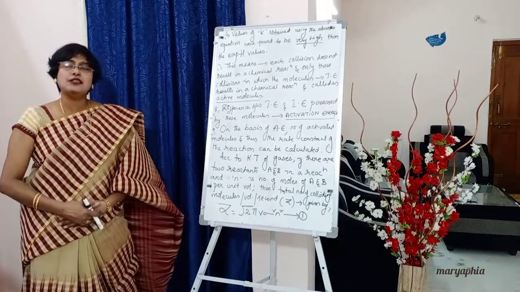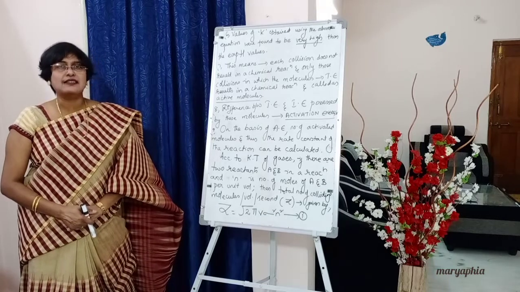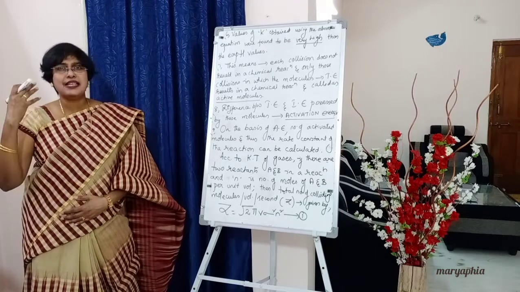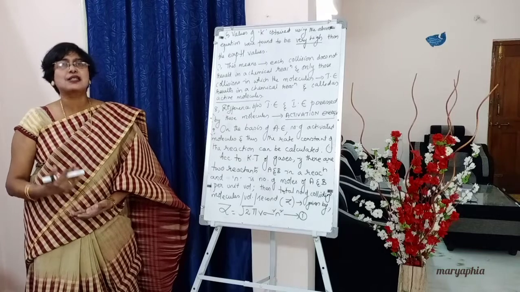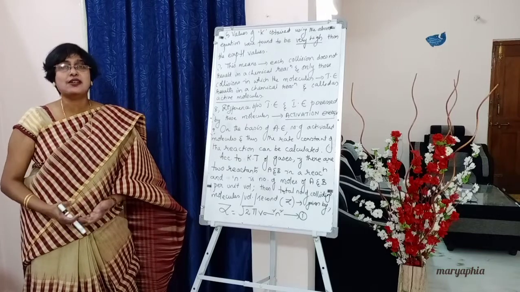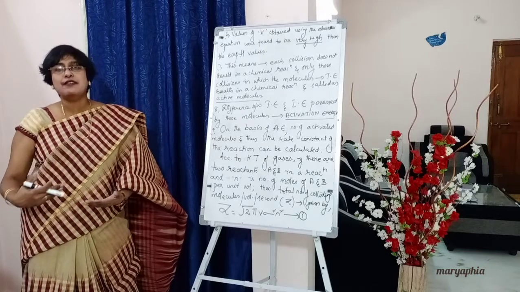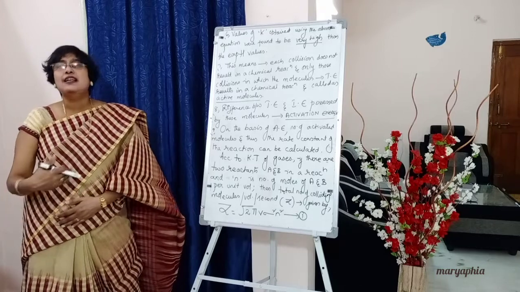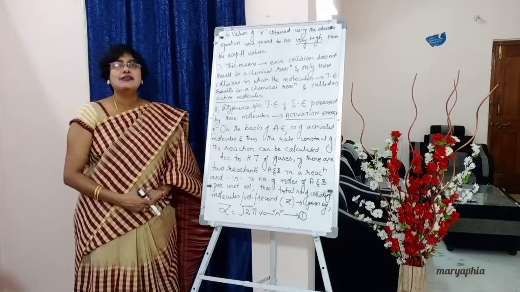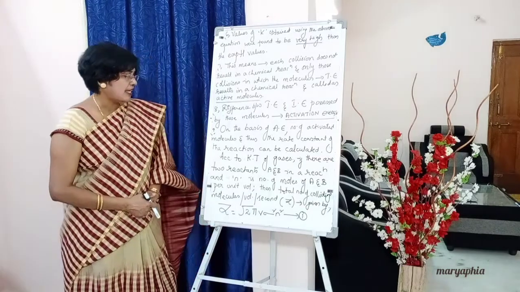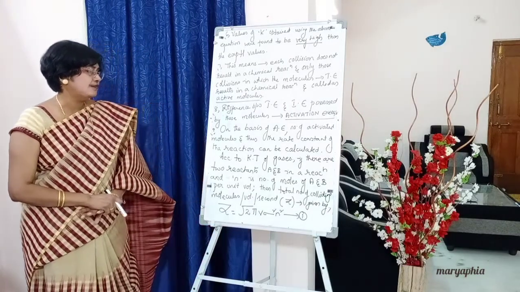Now we are moving on to the derivation part. This is not exactly a derivation like first order, second order, students. It's very simple. From the above step, we will conclude the next step. A and B in a reaction.